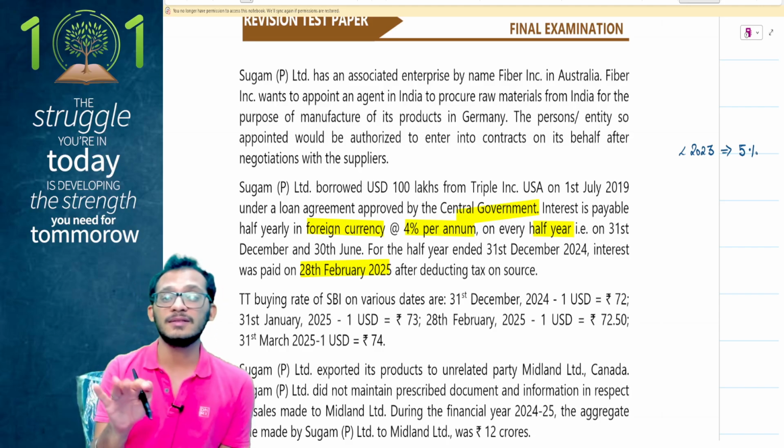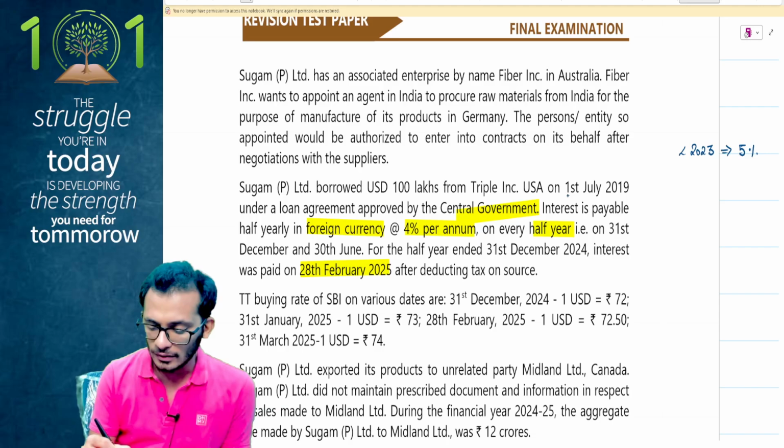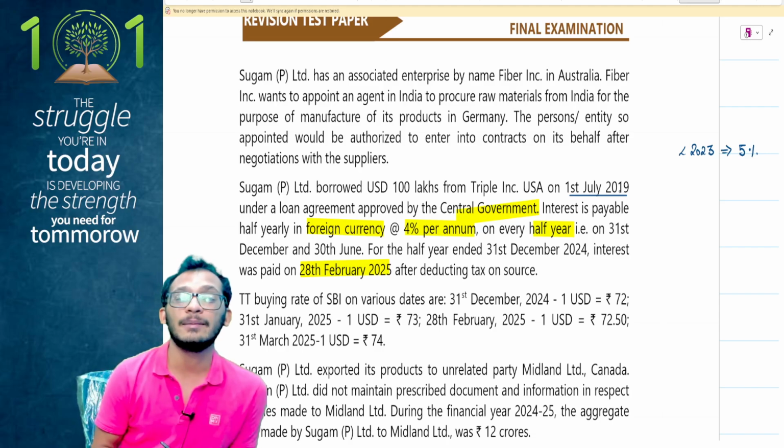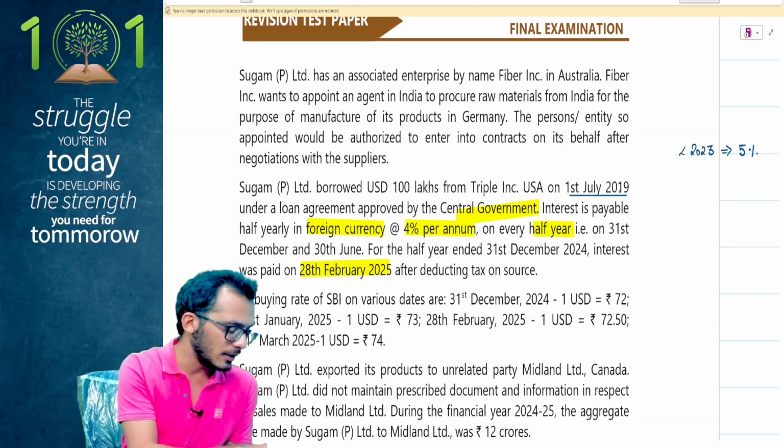Tax at the rate of 5% of interest. Now notice this carefully. This is a loan happening in 2019 and therefore this is liable for a 5% tax rate. Keeping that in mind, let's now understand what are the incomes I have.